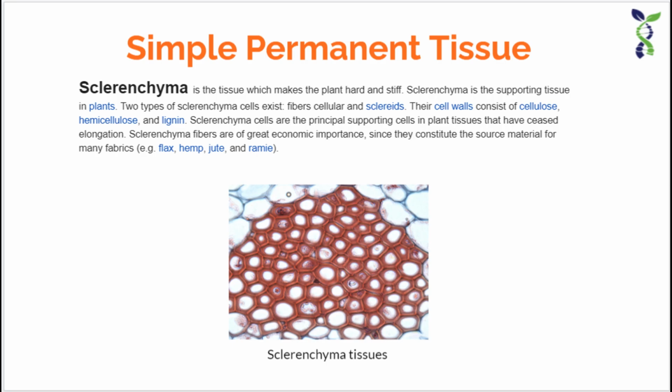Sclerenchyma cells are generally found in the husk of coconut, which makes the coconut fruit a little bit light in weight and it floats in water if necessary.